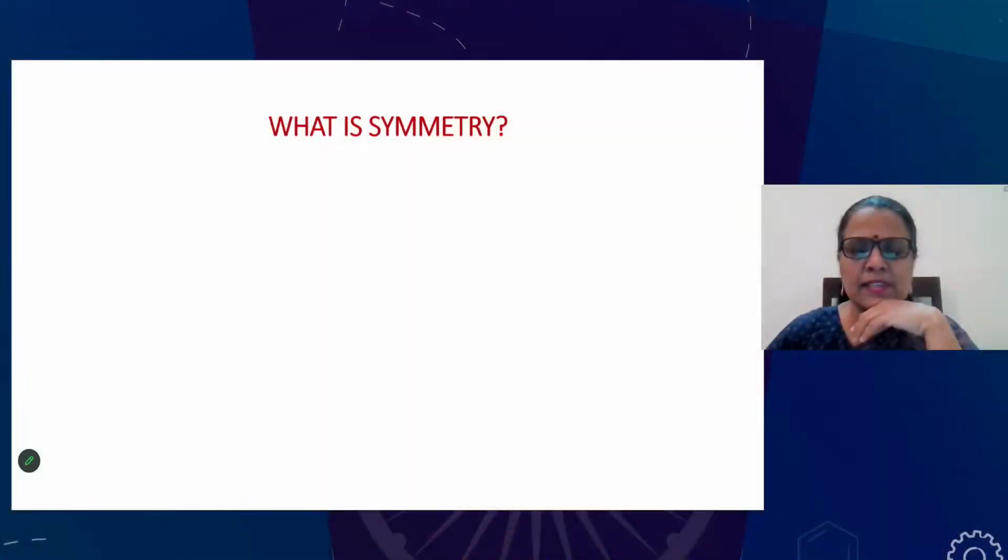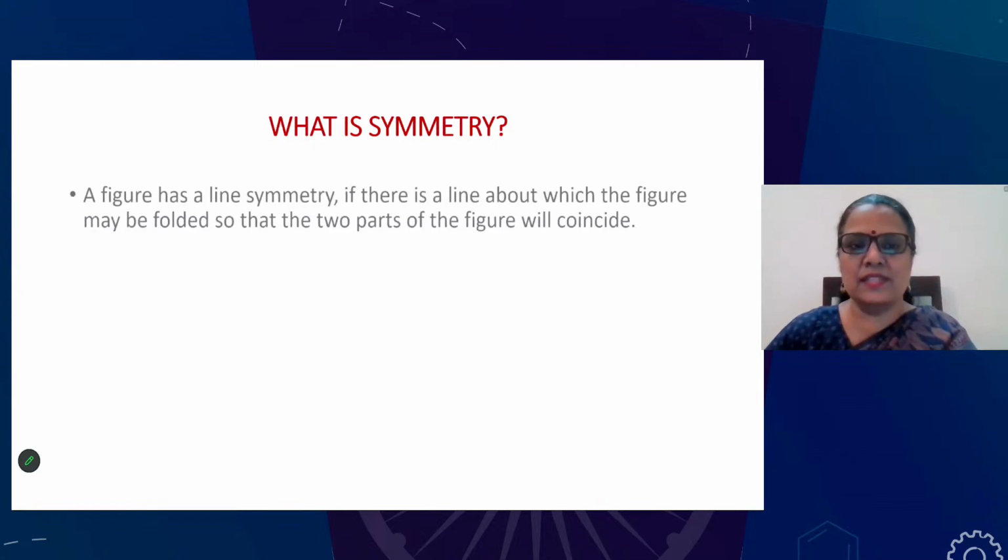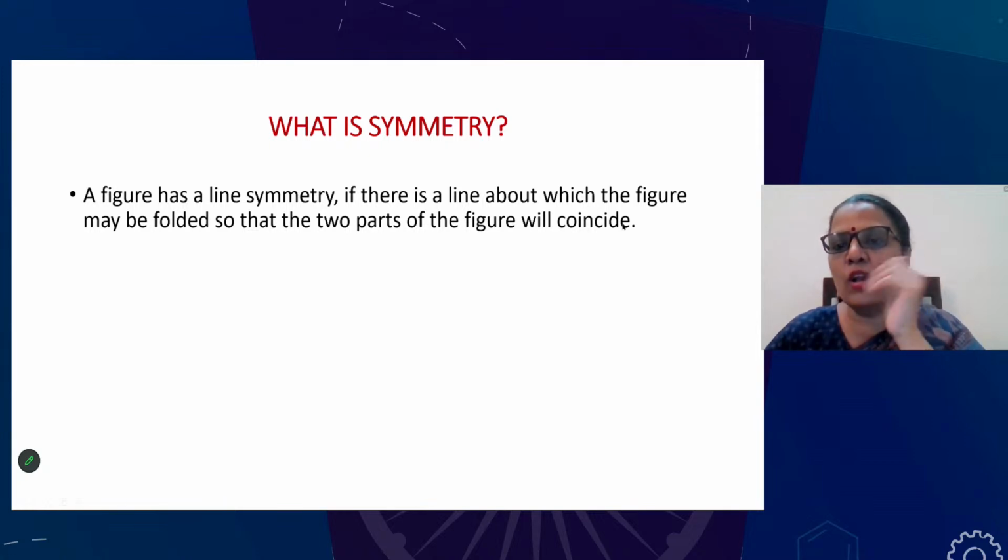Now can you look around inside your room, wherever you are sitting? Just check what symmetrical objects you can observe. Can you see so many symmetrical objects? Can you just let me know what the symmetrical objects are? Yes, you would have seen tables, chairs. If you are in the classroom, whiteboard, blackboard, all are symmetrical objects, isn't it? So what is a symmetry? A figure has a line symmetry if there is a line about which the figure may be folded so that the two parts of the figure will coincide. So if you fold any figure along the line of symmetry, then it will coincide.